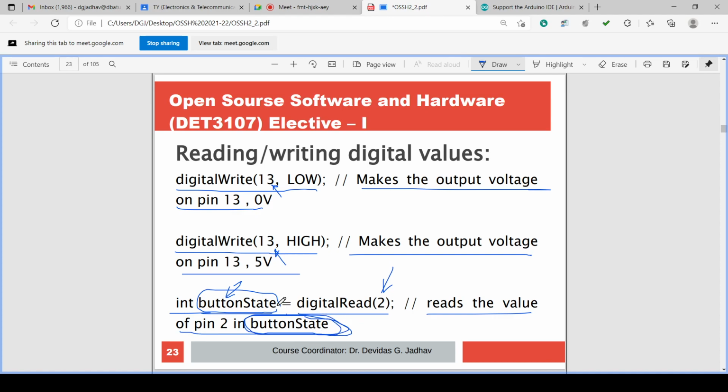Button state is the variable name. So this is the program for digital read and write, isn't it?